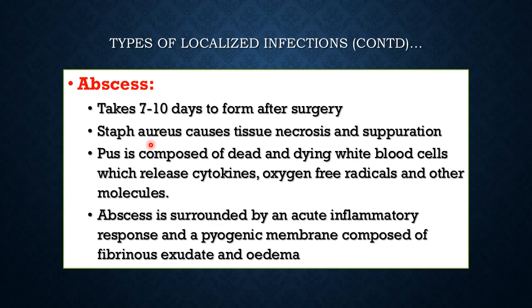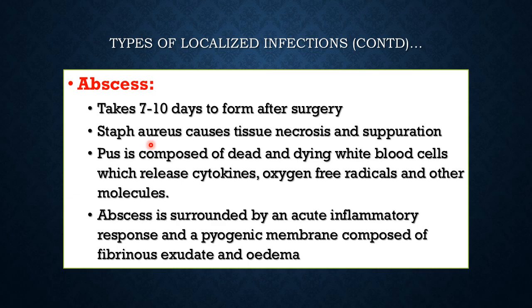Staph aureus causes tissue necrosis and suppuration, and the pus is composed of dead and dying white blood cells which release cytokines, oxygen free radicals, interleukin 6 and others. They cause tissue damage and necrosis, and this pus is then surrounded by an acute inflammatory response in the walls of the abscess.